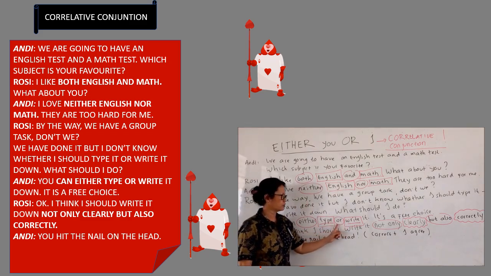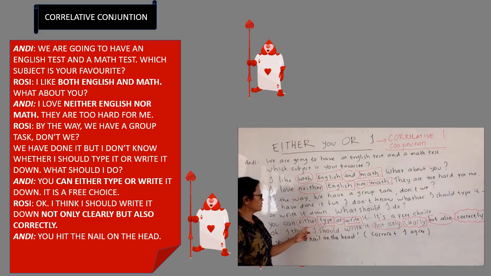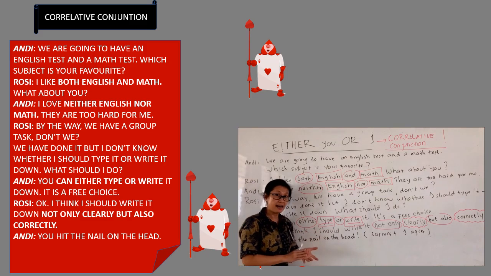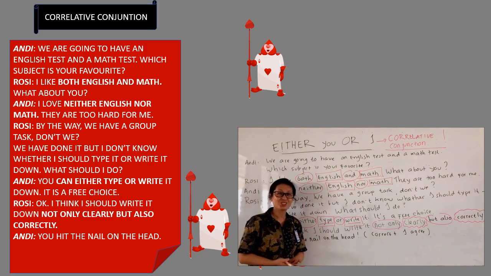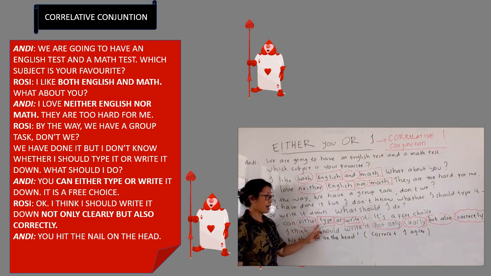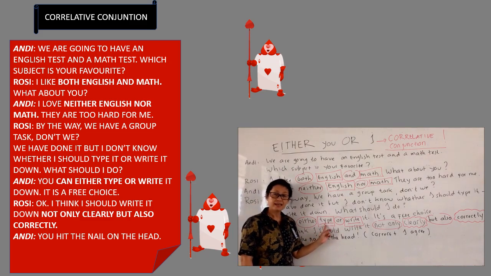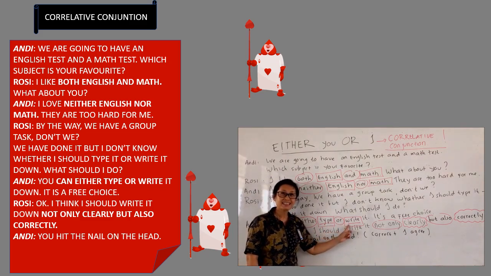Maybe you can focus on either or. So do you think Rosie should menulis dan mengetik or she can choose? Ya, she can choose. So dia bisa memilih. We can say here, kamu bisa either type or write. It means kamu bisa milih. Boleh ngetik atau boleh menulis.